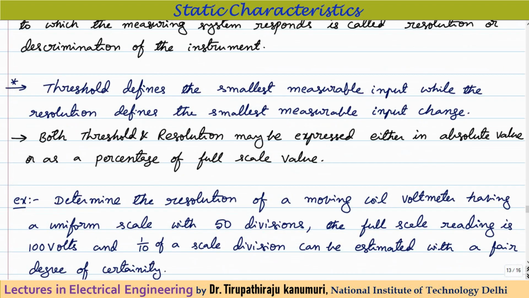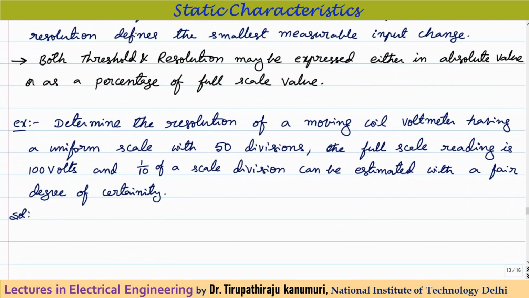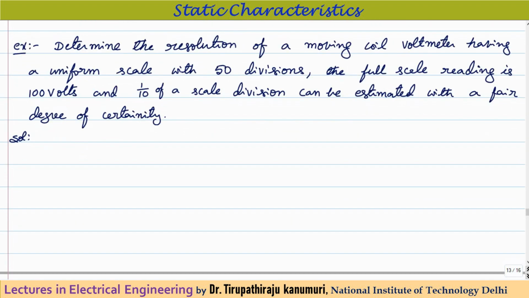Now let us compare with the threshold. Threshold defines the smallest measurable input. That means the minimum value of the input, starting from 0, that we can measure is called the threshold, while the resolution defines the smallest measurable input change. What is the smallest measurable change in the input quantity? That is called resolution. Both the threshold and the resolution are generally expressed either in absolute values or as a percentage of full scale value.